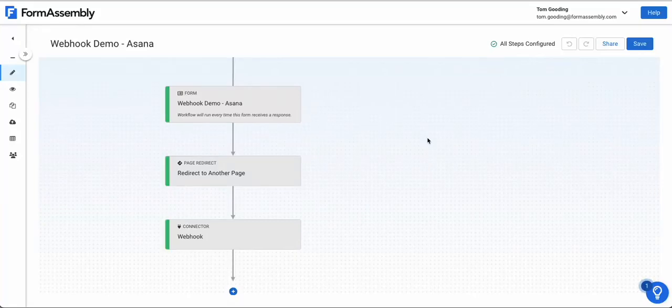Hi, this is Tom from FormAssembly with a quick demonstration on how you can utilize the new Webhook connector within Workflow to create tasks within Asana.